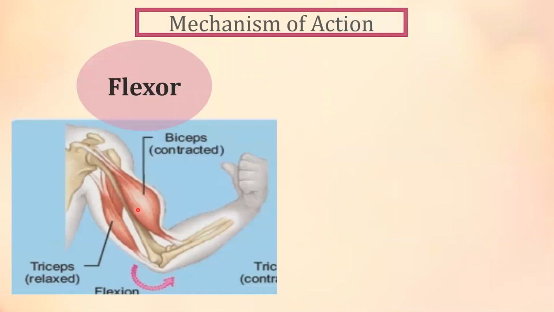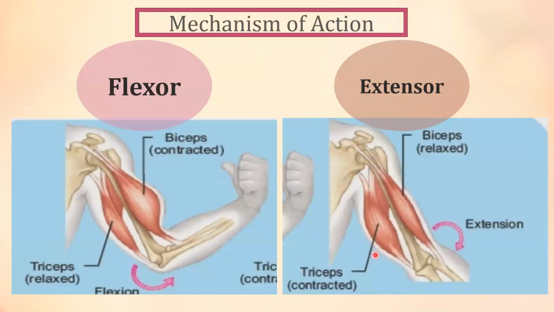Mechanism of action. Flexor. Bicep is a flexor muscle on the front of the upper arm, while the tricep is the extensor muscle on the back of the arm.